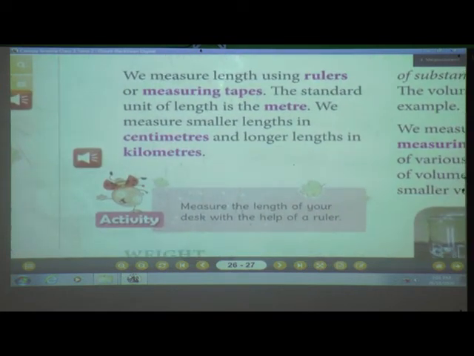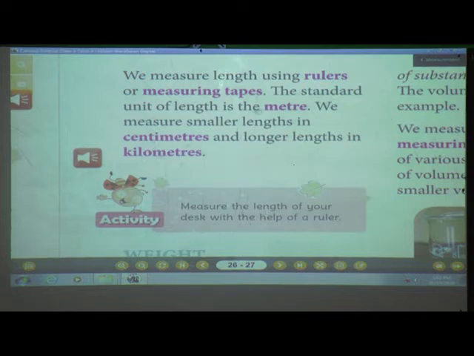So how do we measure? We measure length using rulers or measuring tapes. The standard unit of length is meter. Keep in your mind, very important. What is the standard unit of length? Meter. We measure smaller lengths in centimeter and longer lengths in kilometer.